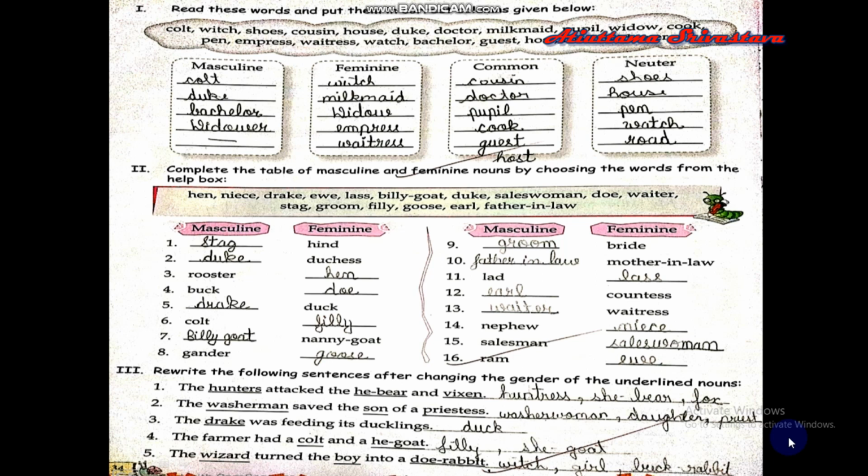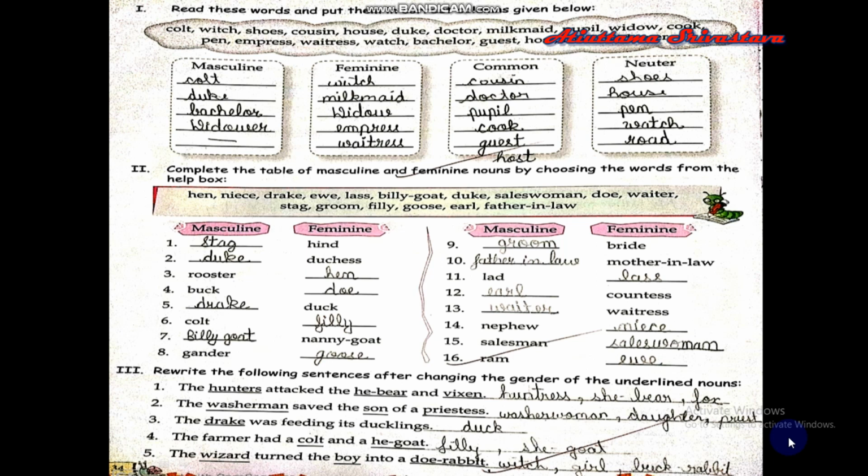Masculine. Colt. Colt is the masculine here, a male horse is colt. Then we have duke, bachelor, widower. Feminine gender.